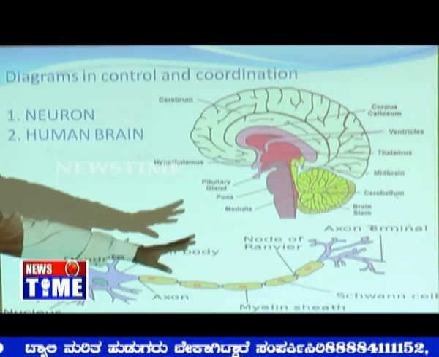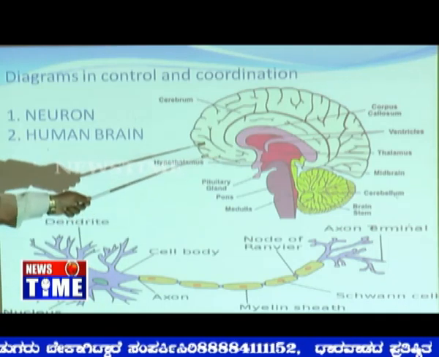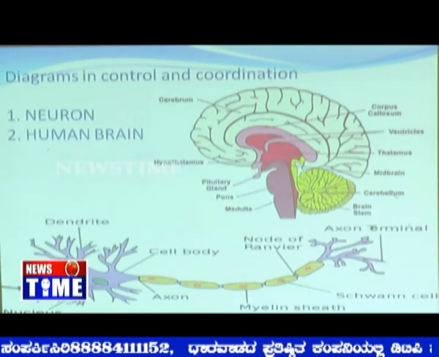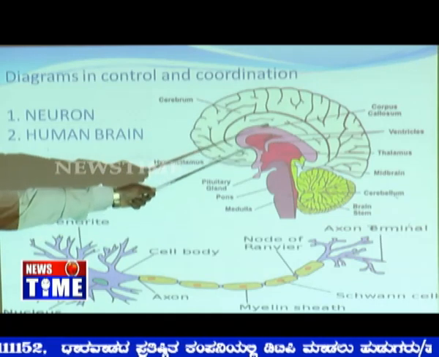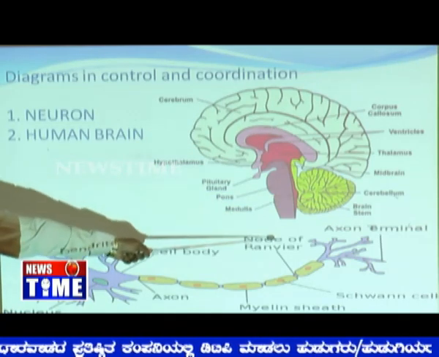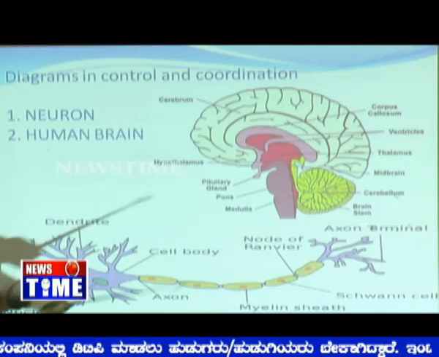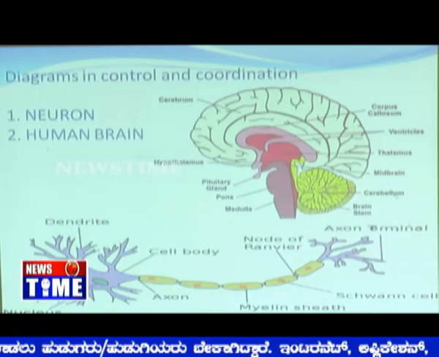This is the cyton, this is the axon. You are going to score 2 marks there. Whereas this can be asked for 4 marks, where the entire figure you have to draw, and there will be 2 or 3 parts asked in the examination. That is, here you can see the cerebrum, this is the cerebellum, this is the medulla oblongata and pons, and in the midbrain. And we come across the hypothalamus there, and the pituitary gland is also there. Very easy to draw these diagrams.